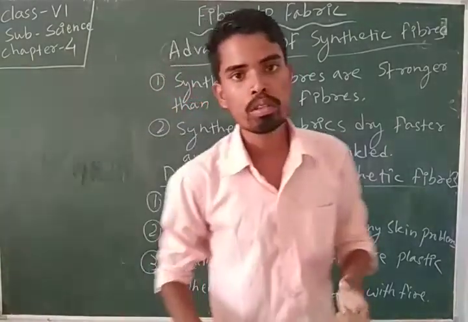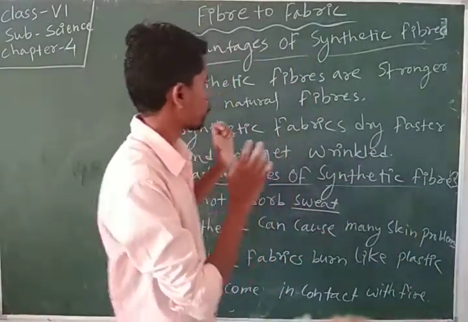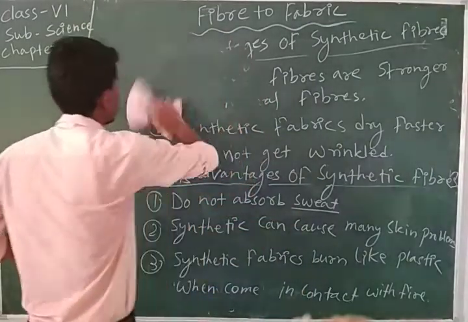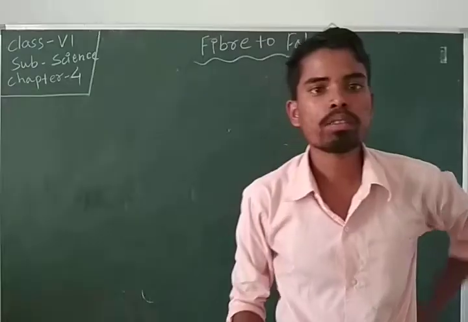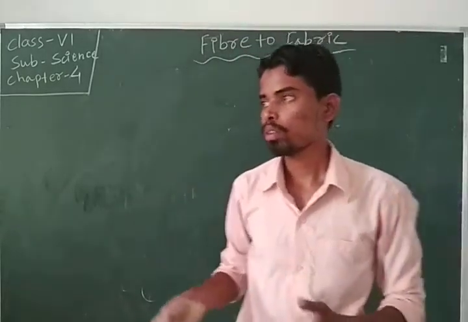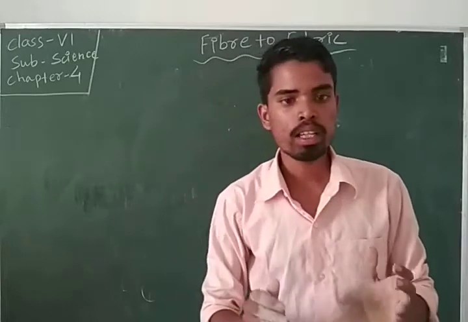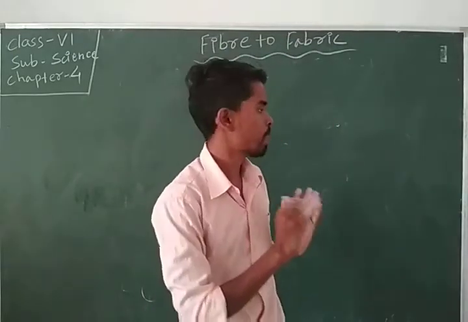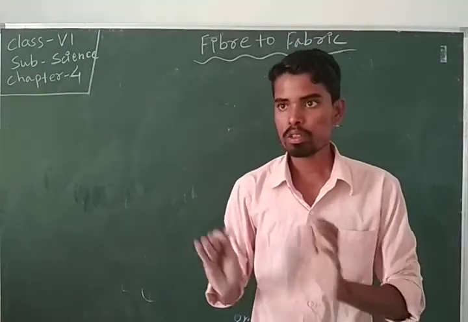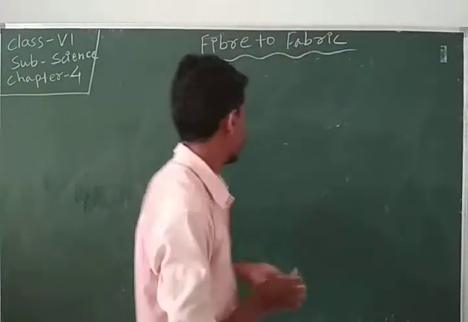Now we come to blended fiber. Students, a blended fiber is a mixture of two types of fiber, natural fiber and synthetic fiber.